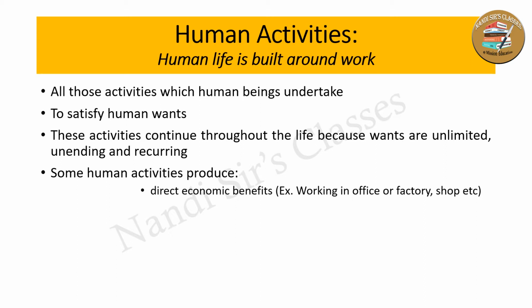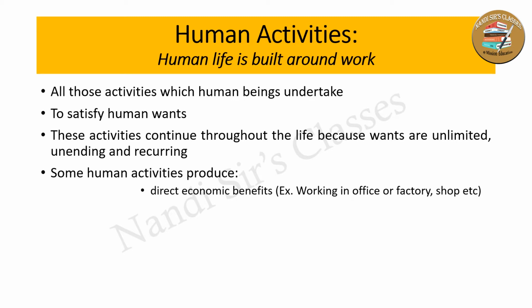That means human beings perform some economic activities which provide direct economic benefits, like when people work in their office for a salary. So this is one kind of human activity with a direct economic benefit. If a person works in a shop or in a factory, or does business, they earn. So there is a direct economic benefit.